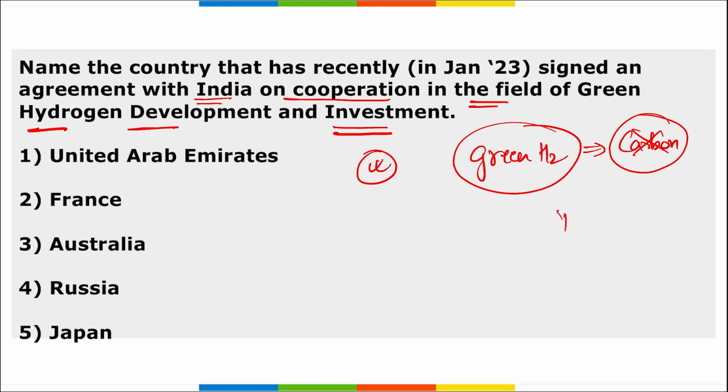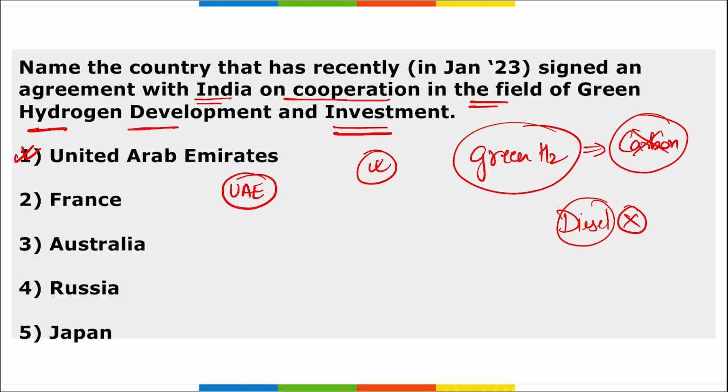Alright, there was even a rule recently that diesel vehicles are being banned and no more development of diesel vehicles will happen further. Second thing you need to remember is which country has signed an agreement with India for cooperation in green hydrogen. It will be your United Arab Emirates, that is your UAE.